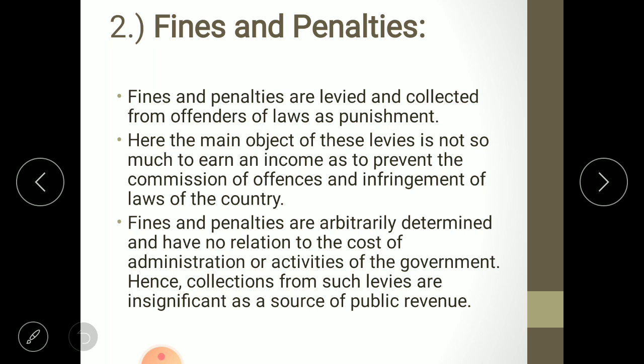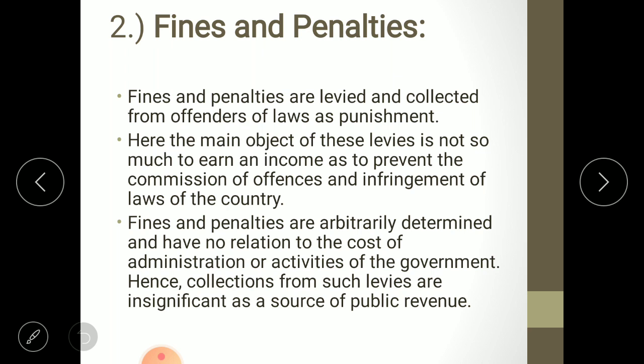Now, what is a fine? A fine is not decided particularly like a price, where cost plus profit is equal to price. There is no rigid formula for deciding the rate of fines and penalty. It is an arbitrary amount which is decided by the authority, as and when, as if on his own will.